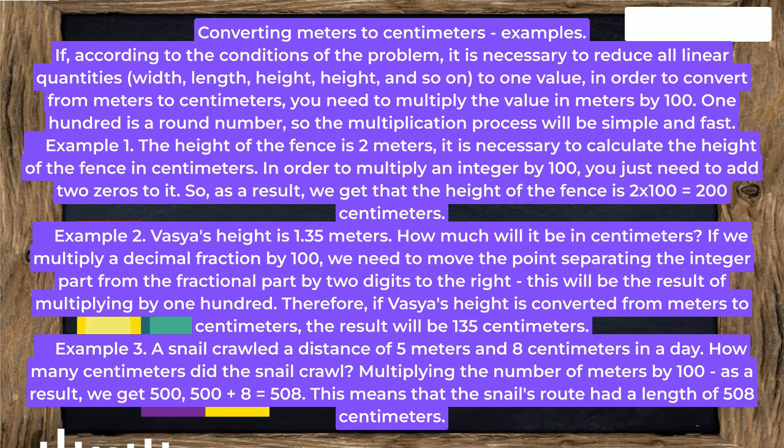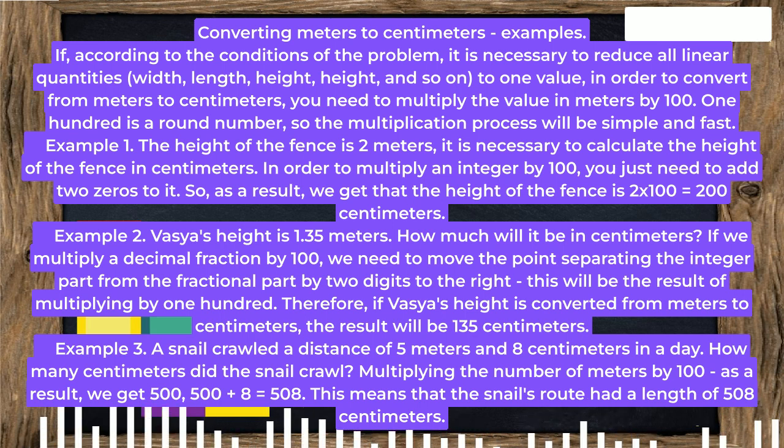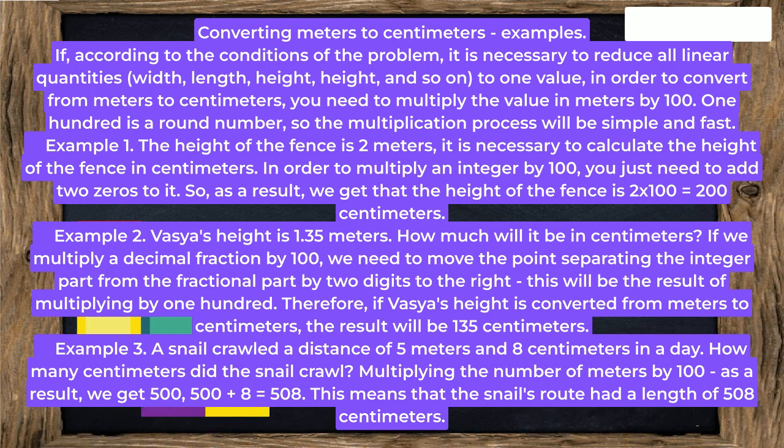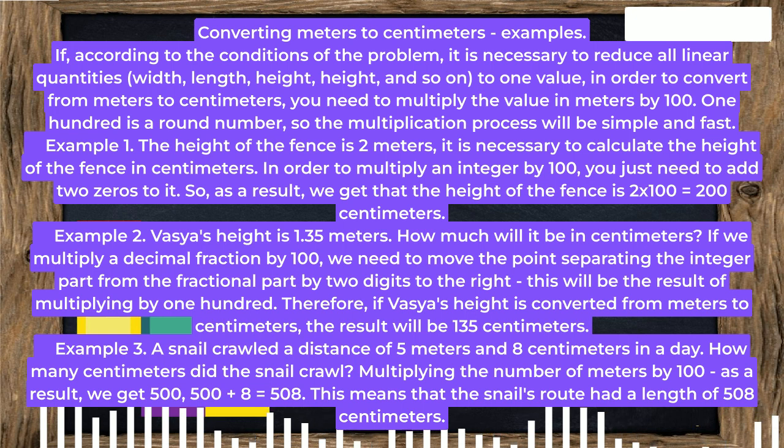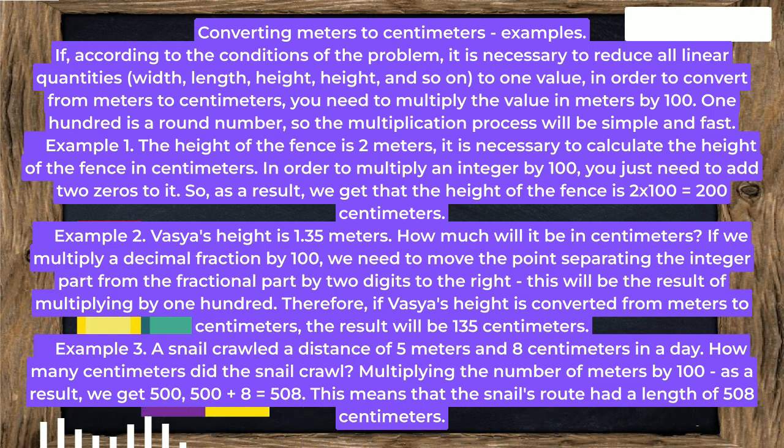Example 2. Vagia's height is 1.35 meters. How much will it be in centimeters? If we multiply a decimal fraction by 100, we need to move the point separating the integer part from the fractional part by 2 digits to the right. This will be the result of multiplying by 100. Therefore, if Vagia's height is converted from meters to centimeters, the result will be 135 centimeters.